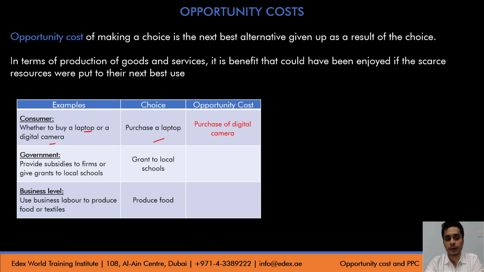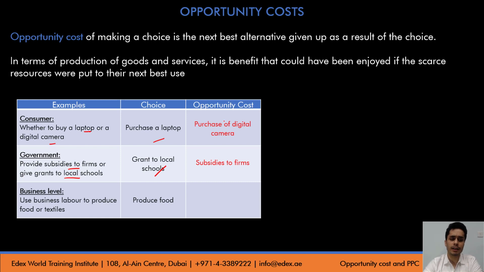In the same way, at government level, the government might have different objectives to achieve, but given its limited resources, everything cannot be achieved. For example, a government has an option to give subsidies to firms or give grants to local schools. Let's say it decides to give grants to local schools. What will be the opportunity cost? Obviously, the subsidies to the firms that were not given out.